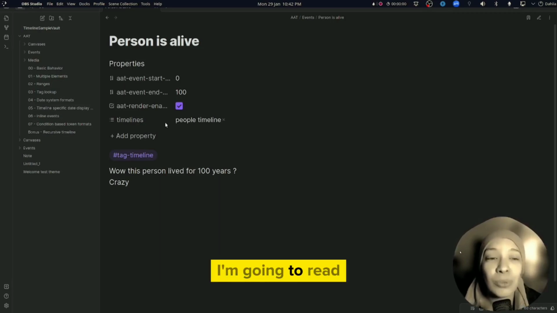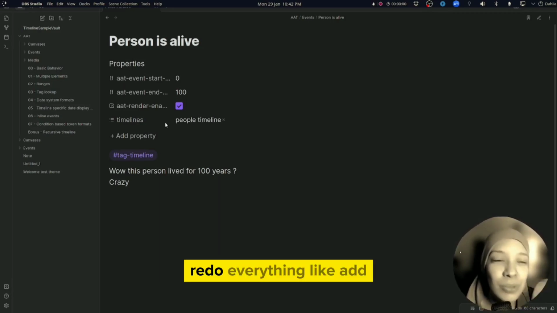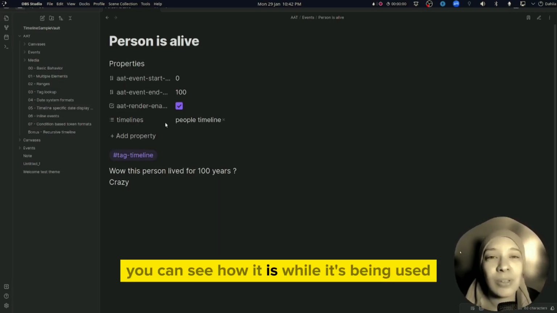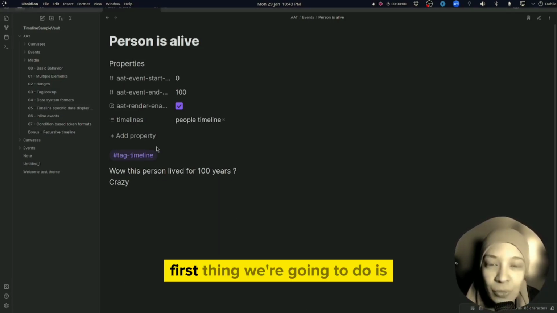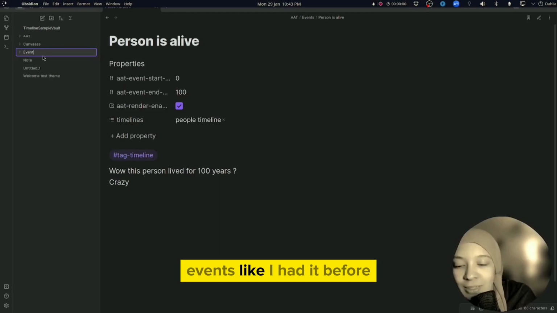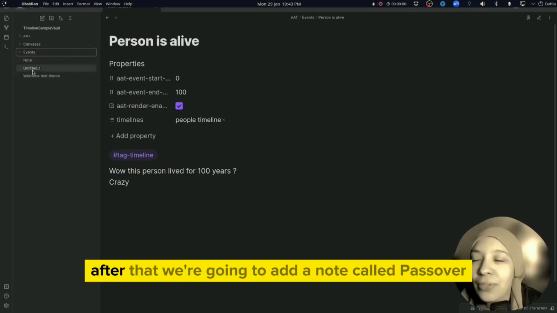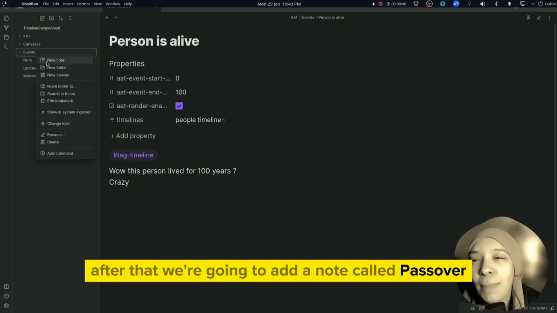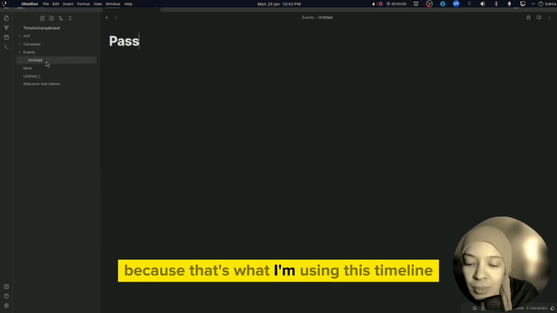I'm going to redo everything, like add events and change it up so you can see how it is while it's being used. So first thing we're going to do is add a folder called events, like I had before. After that, we're going to add a note called Passover, because that's what I'm using.